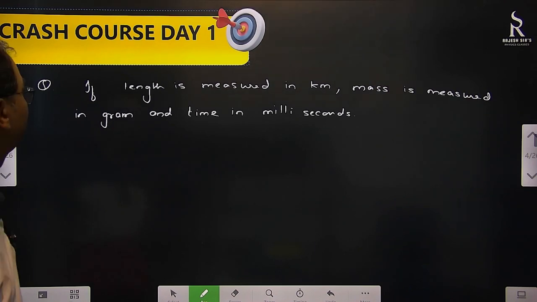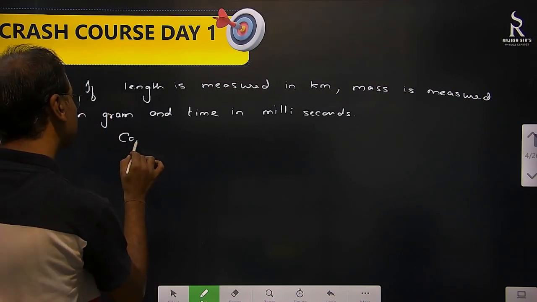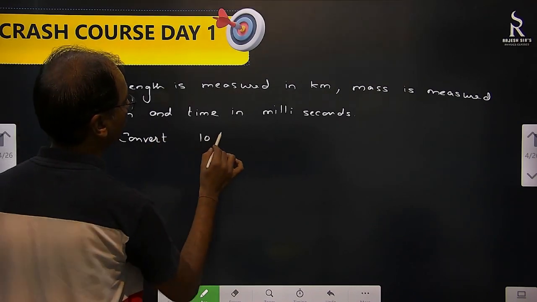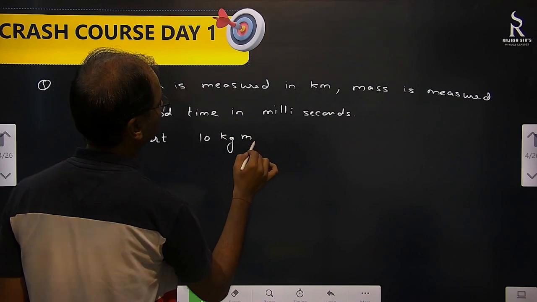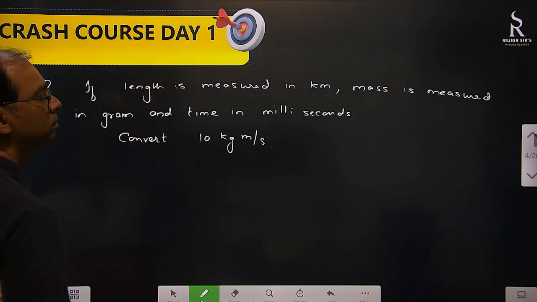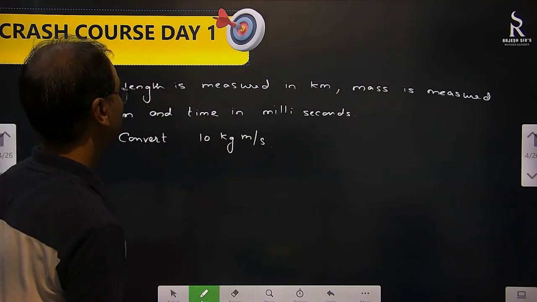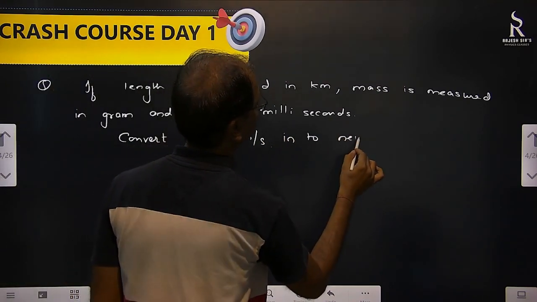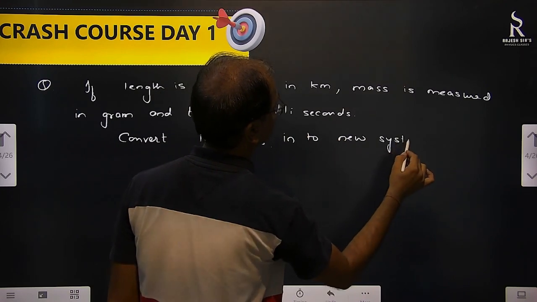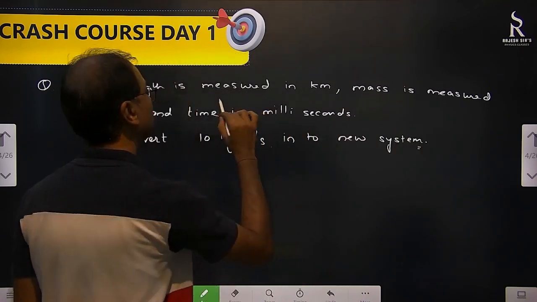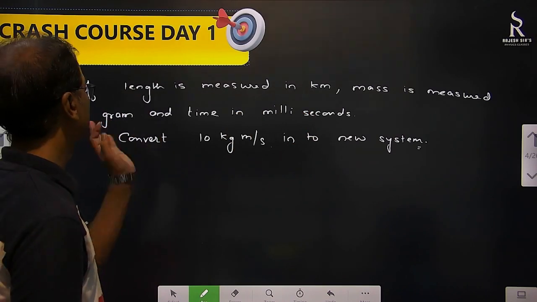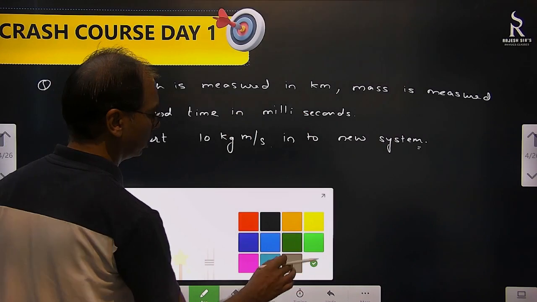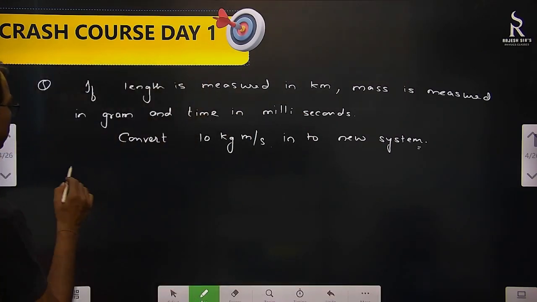Okay, so what do we want to do now? We want to convert 10 kg meter per second. What is this? Momentum. Mass into velocity. Convert 10 kg meter per second into the new system. What is the new system? This is the new system in which length is measured in kilometer, mass is measured in gram, and time in milliseconds. We'll do that the same way, no change. What we did in the first question, same way.